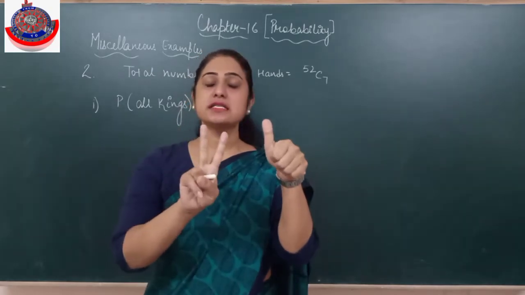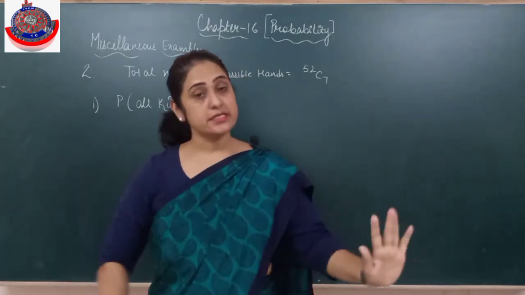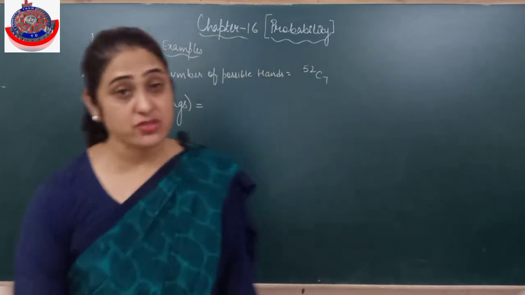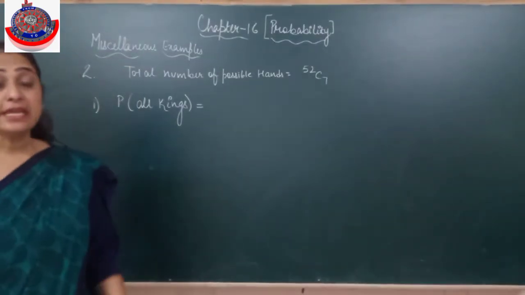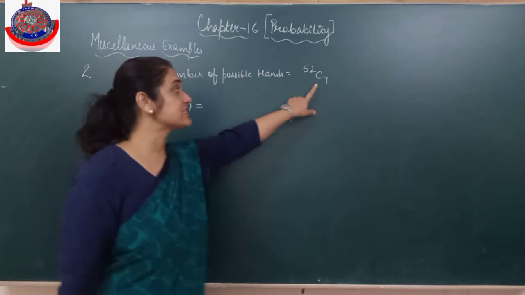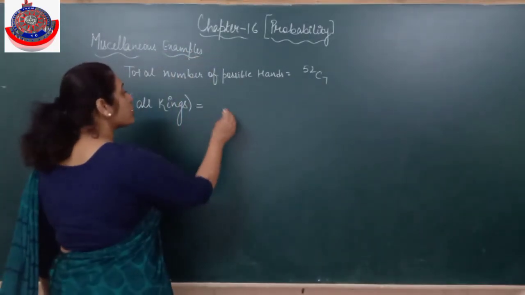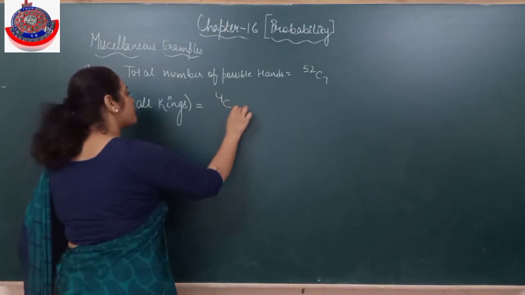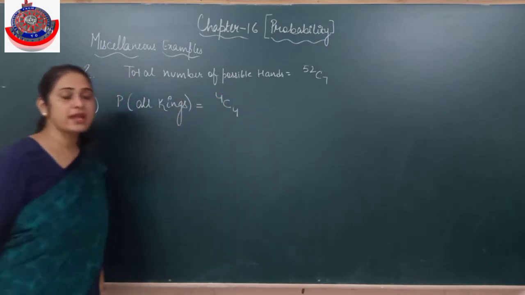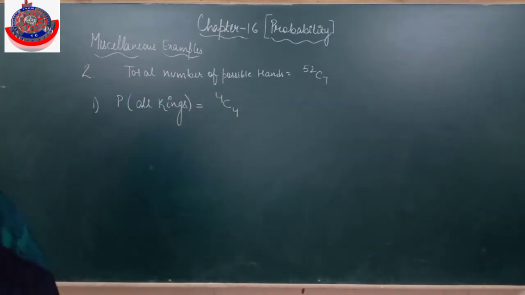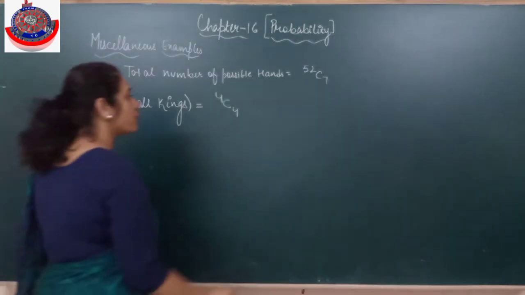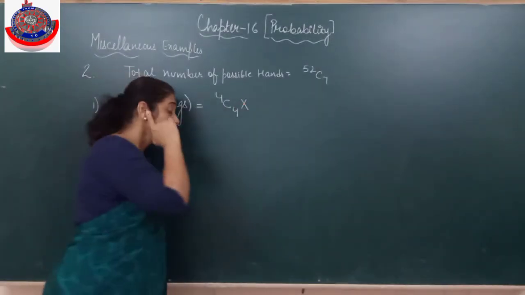The other 3 cards can be any other cards. Is it clear? So out of the 7 cards I have to pick, 4 are kings. How many kings are there to be chosen? 4 out of how many? 4, because we have 4 kings. So total kings 4, and out of that I have to choose all 4.